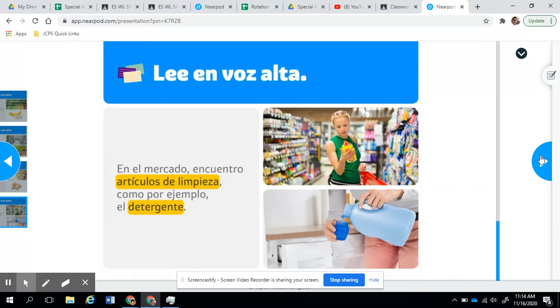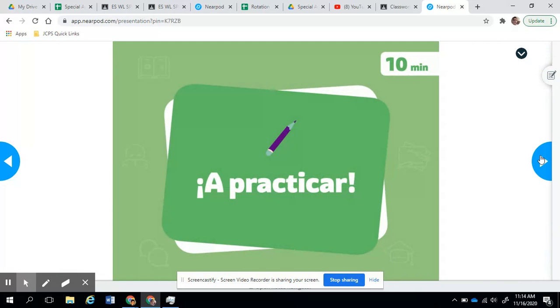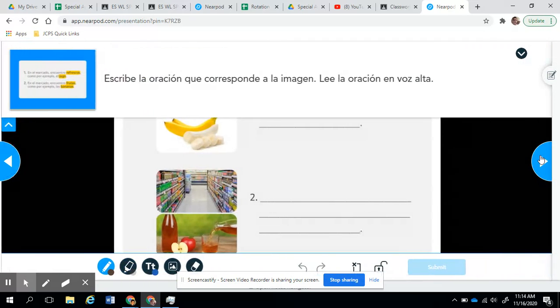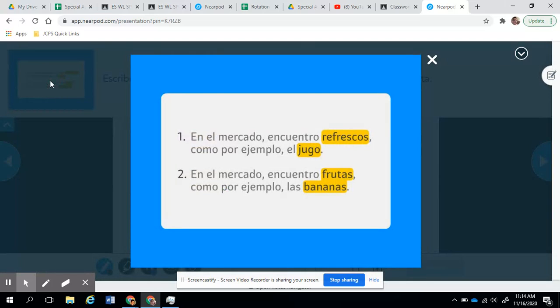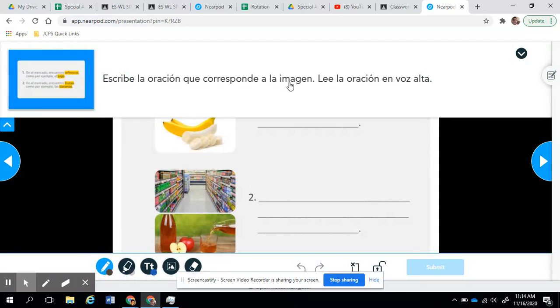So if I go here to the next one, it's practicar. For this one, remember, you have en el mercado encuentro refrescos, como por ejemplo el jugo. What you have to do here is, escribe, write the sentence that corresponds to the image. Write the sentence that corresponds to the image, lee en voz alta.